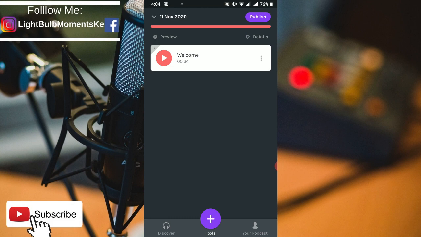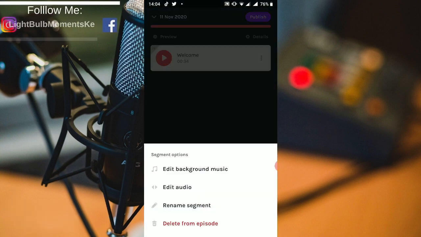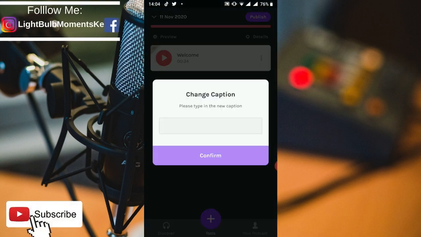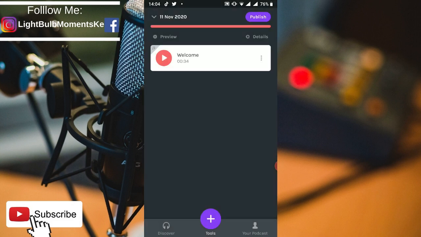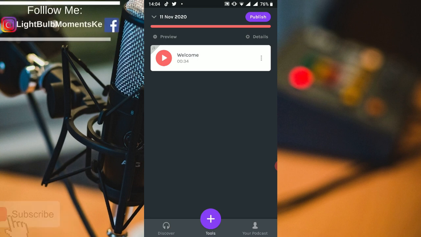So when you're done splitting, of course, you would click on save so that it will automatically save edits. And then, you can also rename the segment if you don't like the name that it's been given. So yeah, once you're done making those changes, you can publish it.